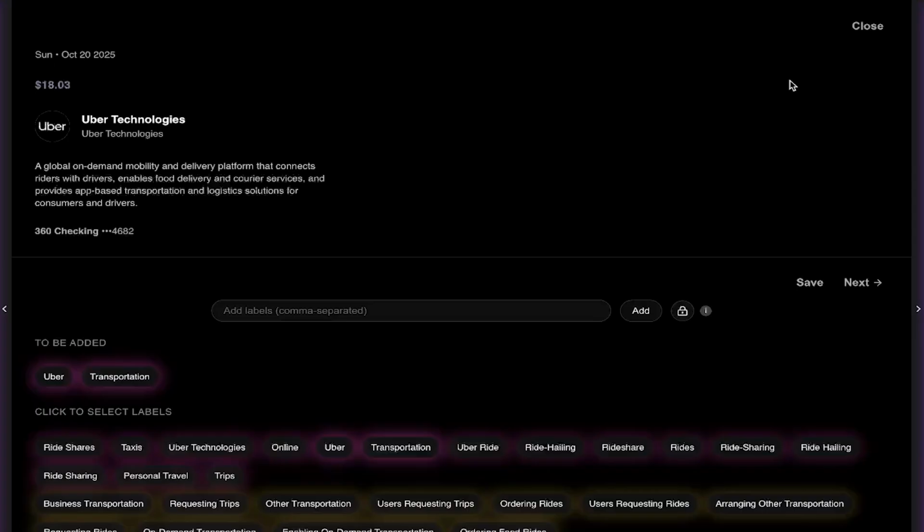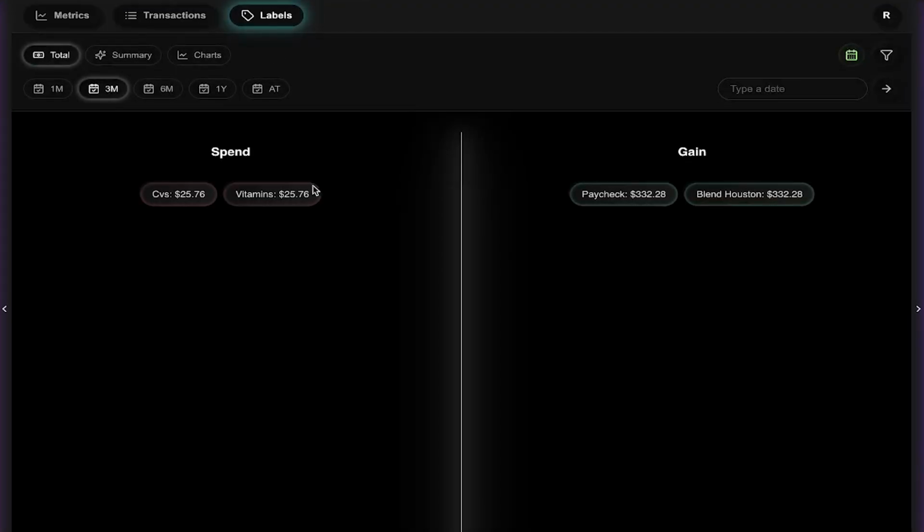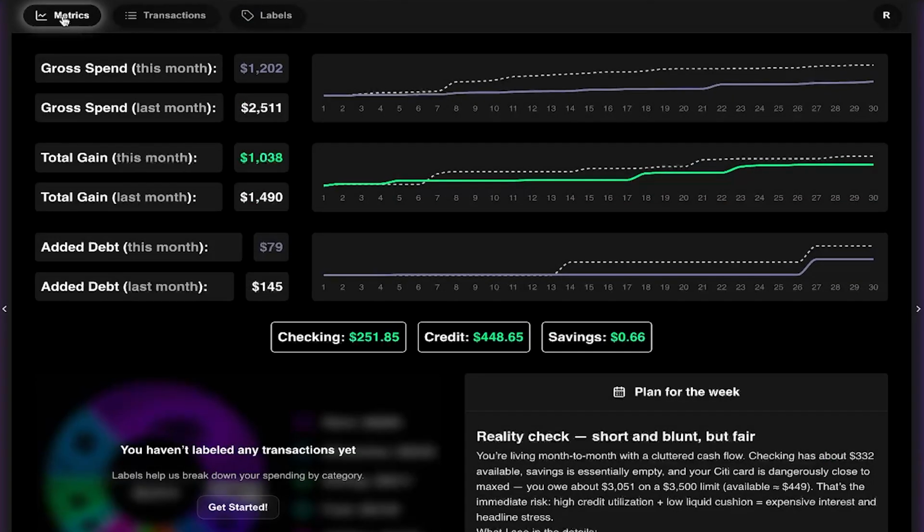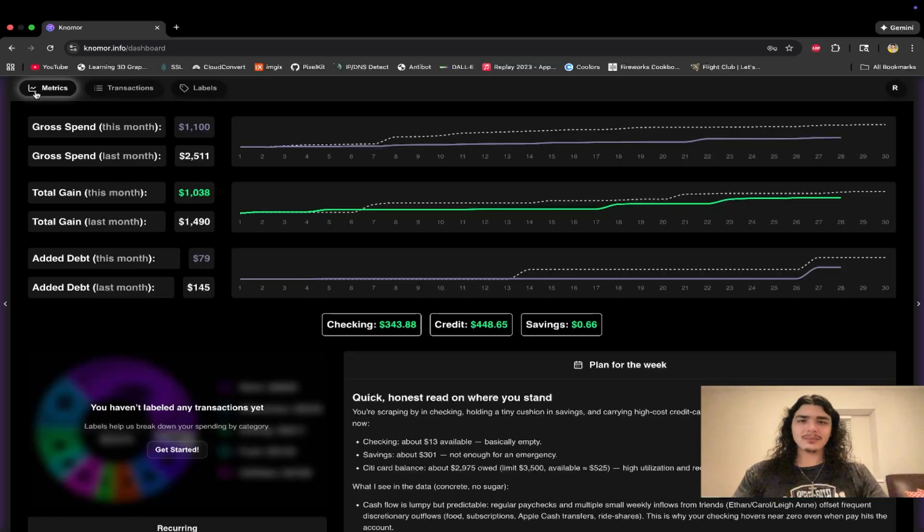And then, yeah, after you get done labeling your transactions, you can go over here, and then you can see all your labels tallied up to the very center. And yeah, then go here. All right, so that's no more.